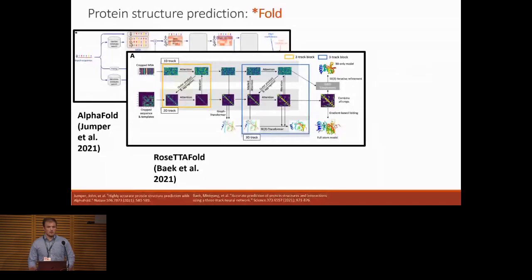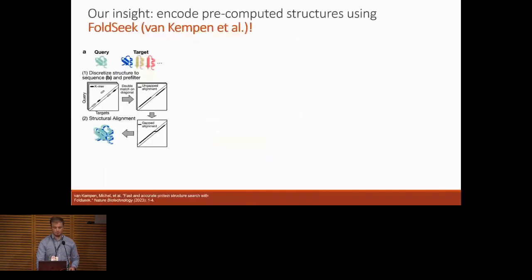The good news is we're a community, right? We don't all have to do the same work over and over again, and we can leverage the structures that exist and these massive community efforts that have gone into not only building these structural models, but computing structures through efforts like the AlphaFold protein structure database, where we now have over 200 million protein structures available to download. So the question we then pose is, okay, how do we take these protein structures that are predicted and available from these fold structure predictions and use them to improve protein interaction prediction with Topsy-Turvy 3D? But again, crucially, we want to remain scalable. We want to be able to do this at genome scale and predict networks de novo.